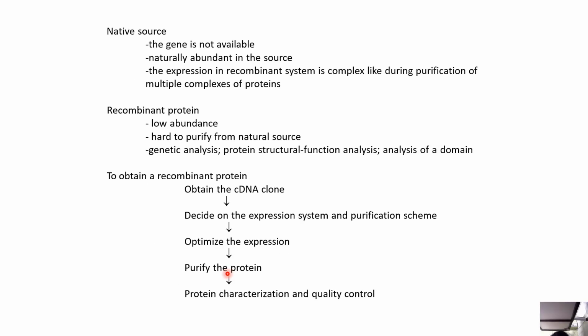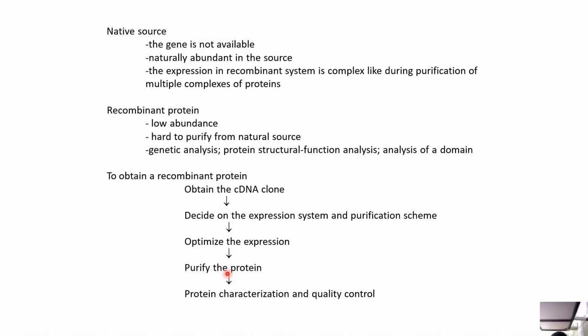Now, what is the native source? The gene is not available, or the protein is not naturally abundant in the source. The expression in the recombinant system is complex, like during purification of multiple complexes of proteins. The recombinant protein is low abundance, hard to purify from a natural source. Genetic analysis, protein structure-function analysis of a domain.